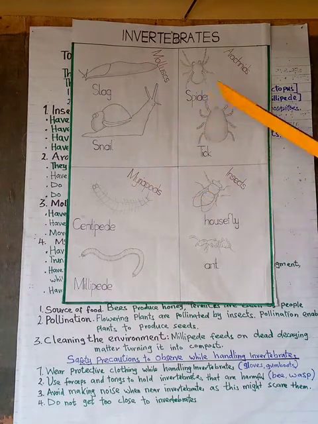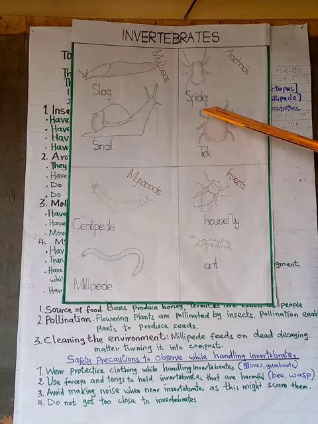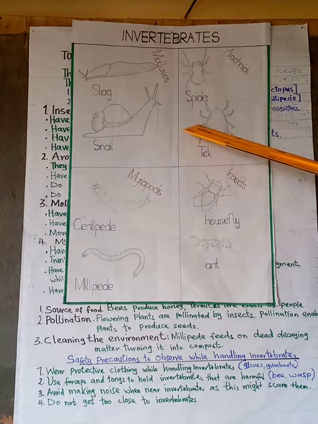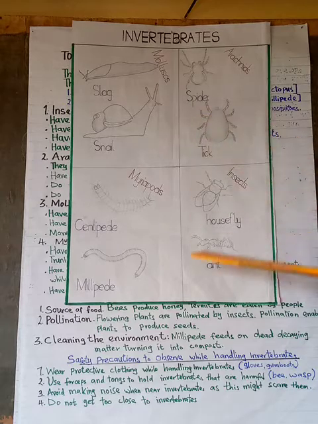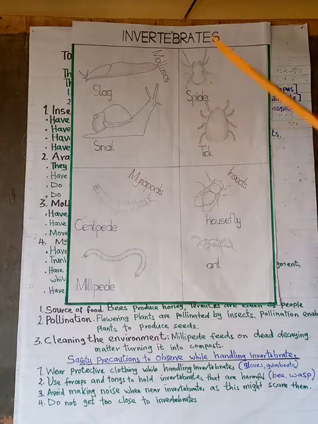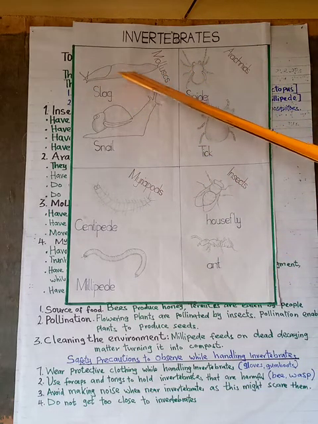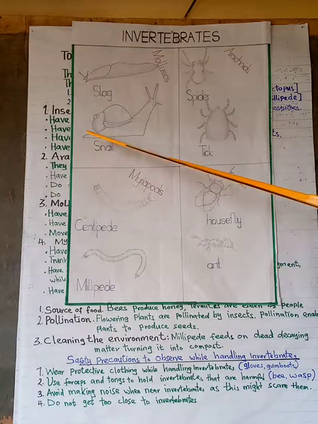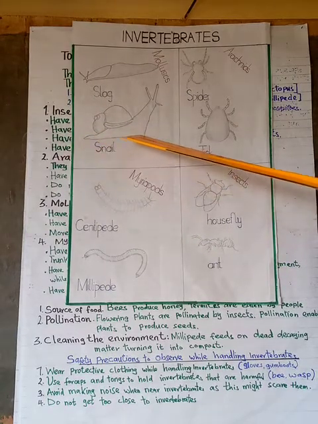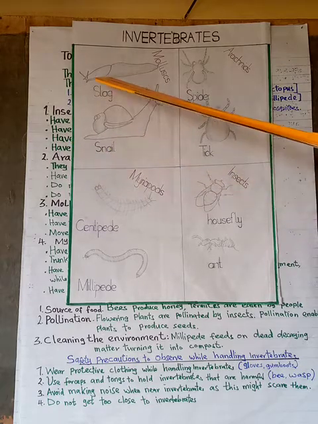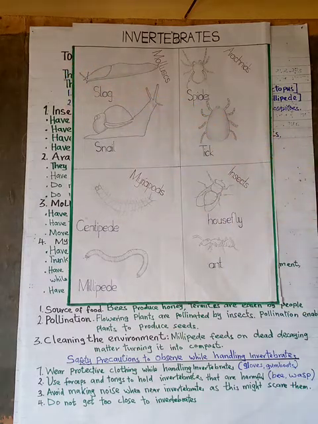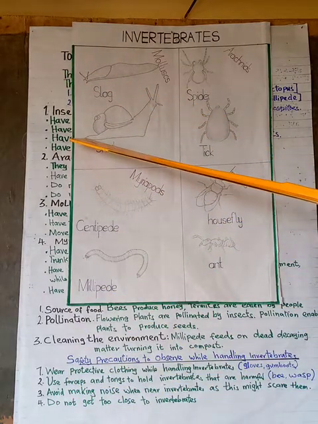If you check arachnids, they have two body parts, that is the head and the abdomen. They have four pair of legs, and they don't have antennae or the feelers. The mollusks, they have soft bodies, as you can see. They move by crawling using muscular foot. So this part is the muscular foot. They have a pair of antennae, and they move by crawling.